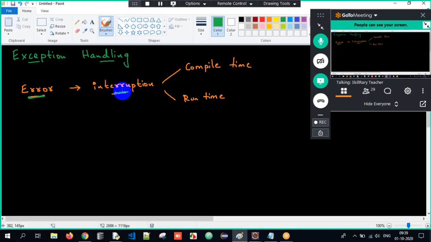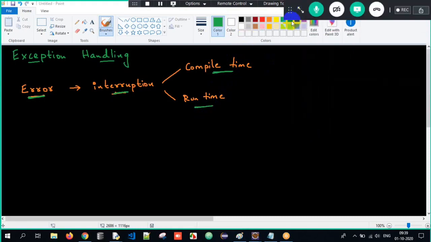Error is an interruption which will happen during execution of a program. But that might occur during two scenarios, either during compile time or run time. When do we get a compile time error? Whenever there is a mistake with respect to the syntax, we will always get a compilation error.